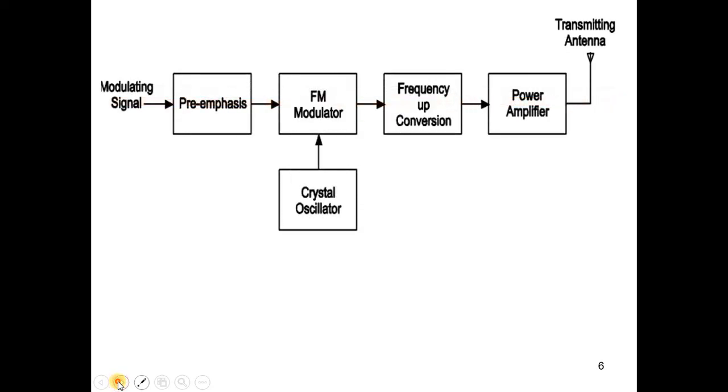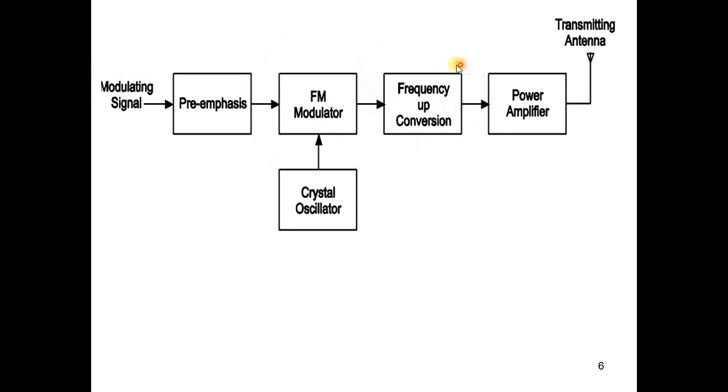This is a block diagram. The modulating signal is going to be applied to the preamplifier. The higher modulating signal is applied to the preamplifier. After the boosting, the signal is connected to the FM modulator.